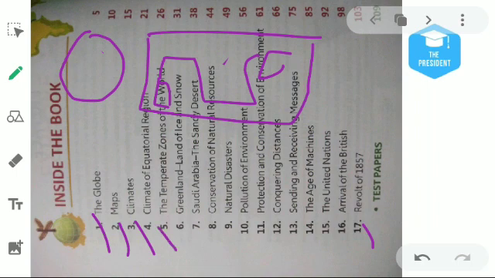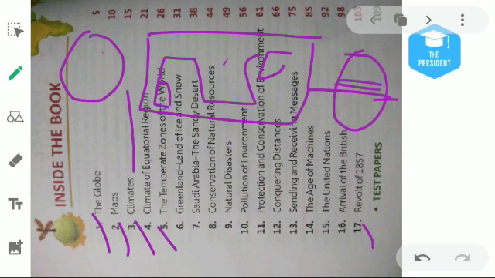Then in the fourth chapter we will learn about the climate of the equatorial region. What is the equatorial region? In class 4th I have discussed it already, but I will repeat it again. The earth is divided into two portions. This line is known as the equator, and the lines parallel to the equator are known as latitudes. They are denoted in degrees.